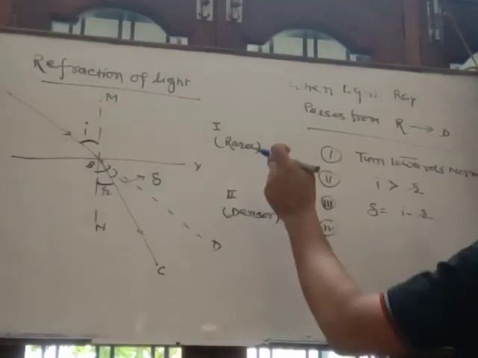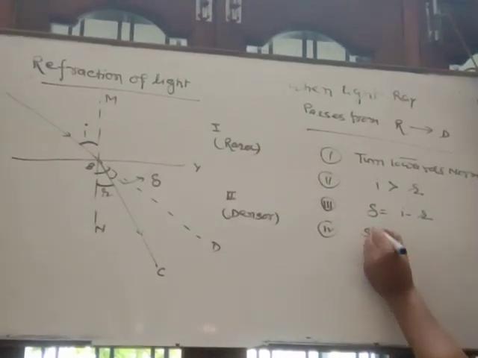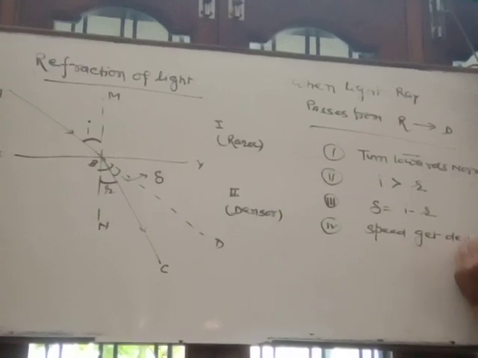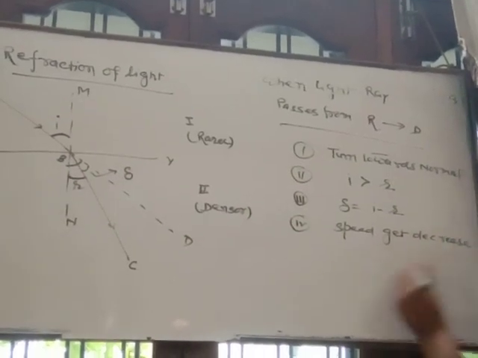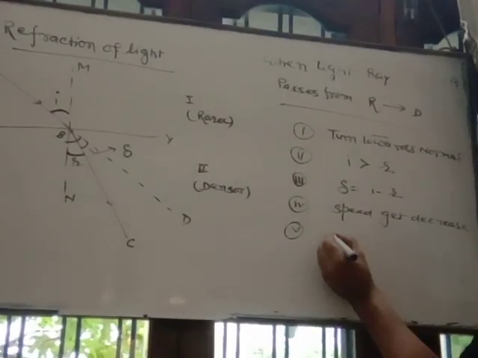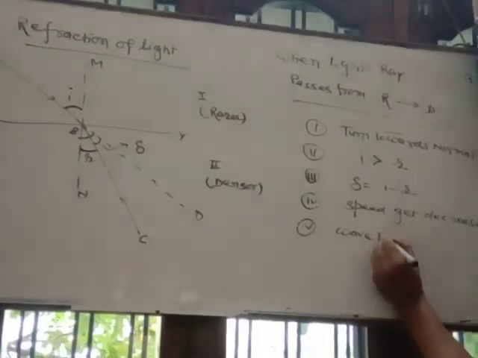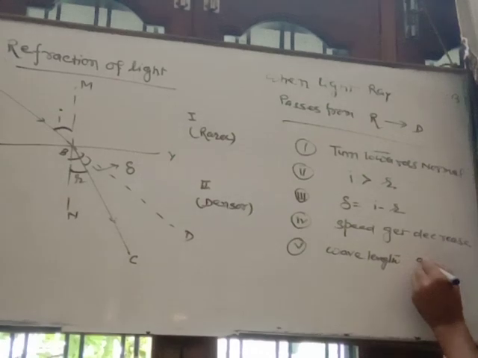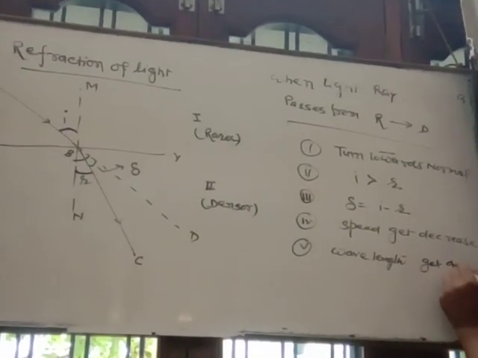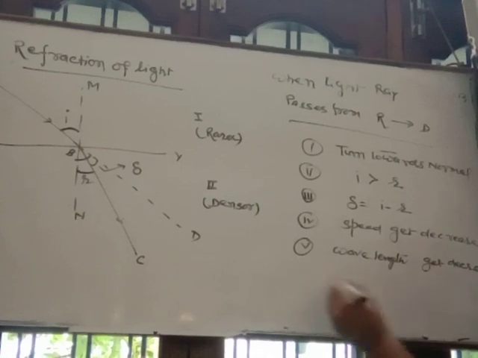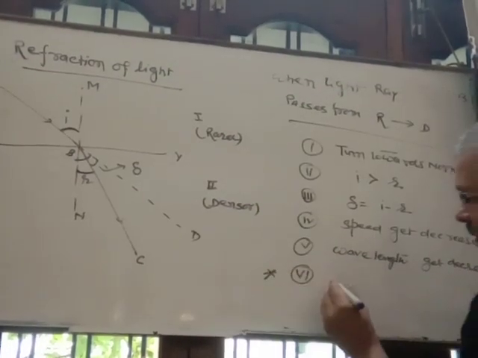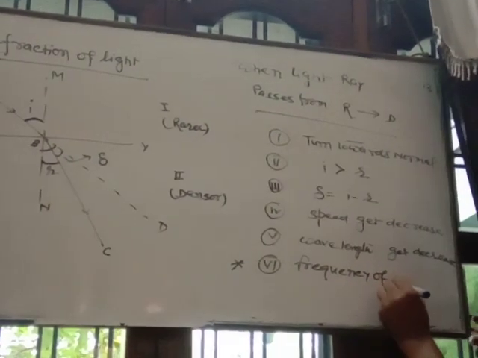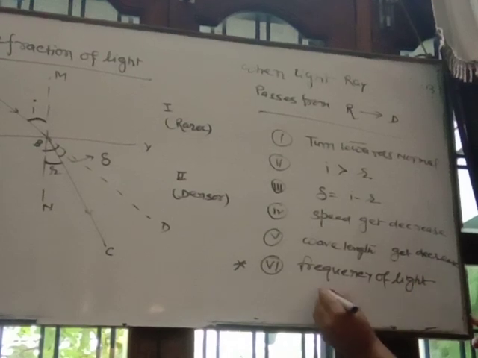4th. When light moves from rarer to denser, the speed of light decreases. 5th. The wavelength of light decreases. And the 6th is a very important point: the frequency of light remains the same.